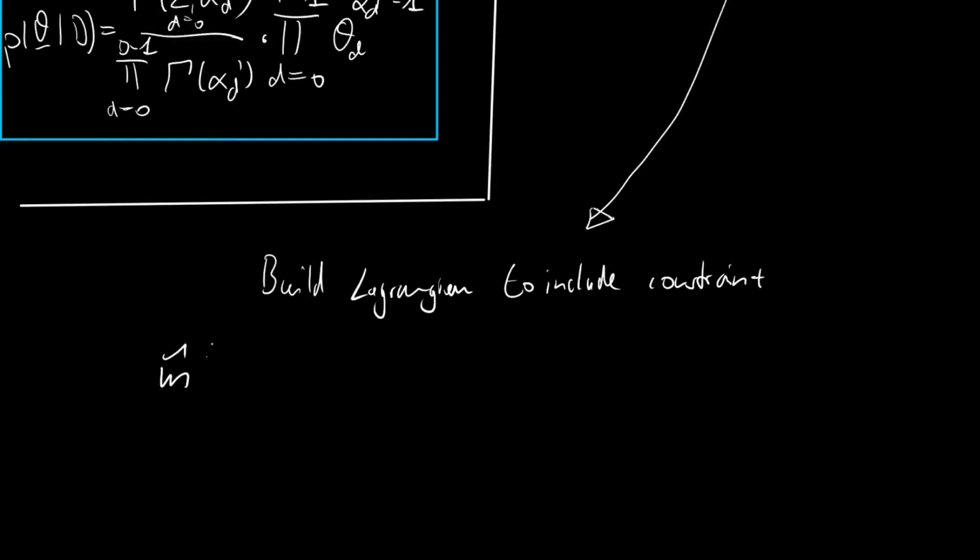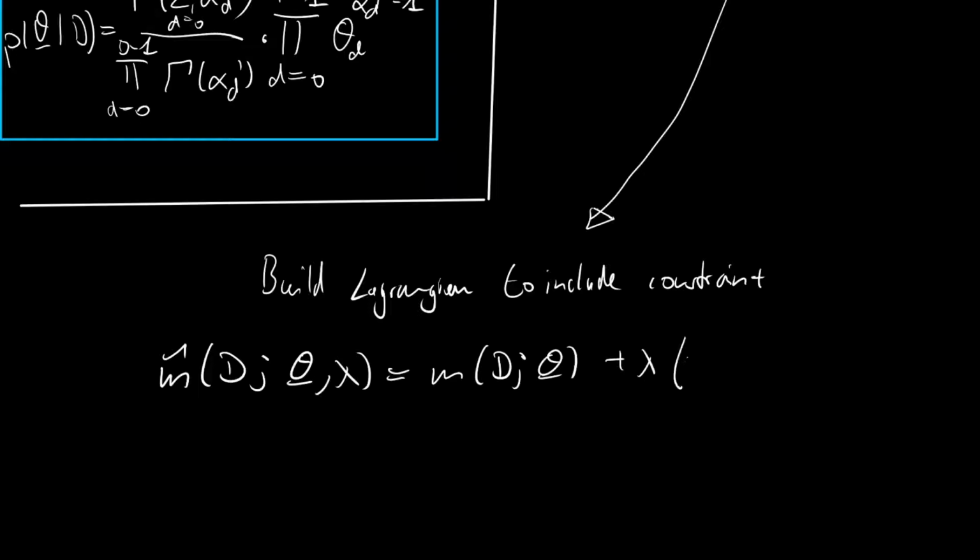And I will call this m hat, and m hat now is given on a dataset, and depends on the theta vector and a Lagrange multiplier lambda, and it is given as the m function of D under the parameter vector theta plus the lambda multiplier of the constraint rearranged to be 0 on one side of the equation, and then we will get 1 minus the sum from d=0 to capital D minus 1 over theta d, and with this we now have an unconstrained optimization that we can easily solve.